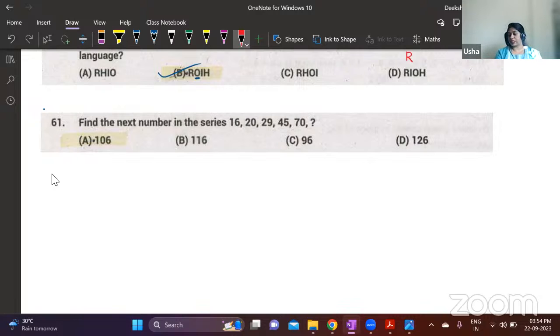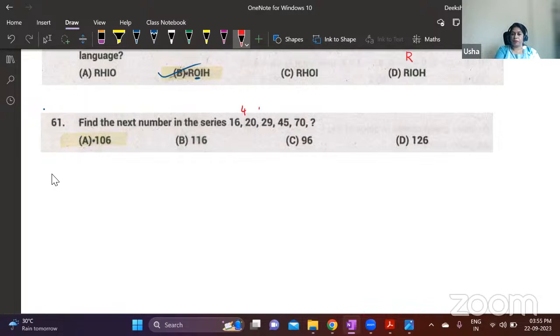So whenever you have next number in the series, first write the differences. Write the differences between every pair of numbers. Try to find out the relation between the differences. That is the quickest way to solve this. Instead of finding relation between the given values, write down the differences between every pair of values. Finding relation between the differences will be very quick.